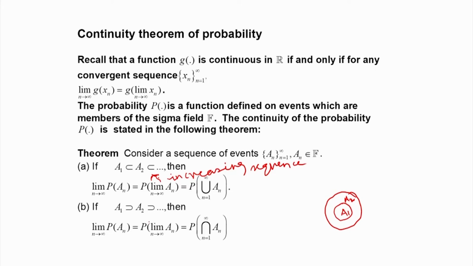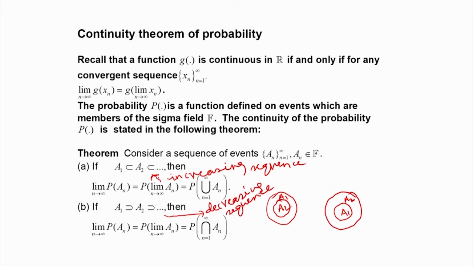Second part B is for the decreasing sequence. So, A 1 is there, then A 1 is a superset of A 2, and like that. This is A 1, this is A 2, and so on. So, this sequence is a decreasing sequence of events.